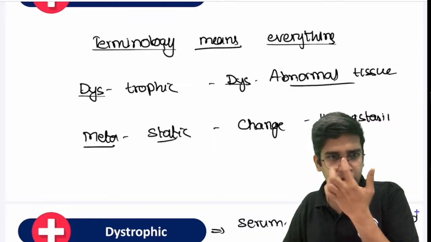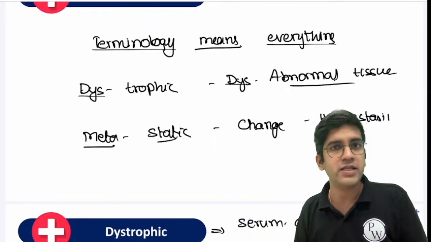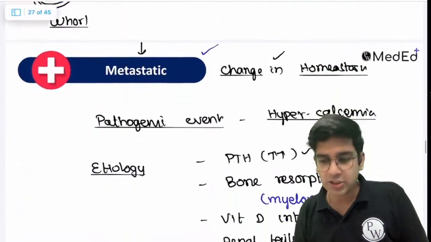Rahul, I'm not able to understand the question. In PAN, it's a medium vessel vasculitis, so any vessel in the medium range will get affected. Okay. So now our concern is always to diagnose.